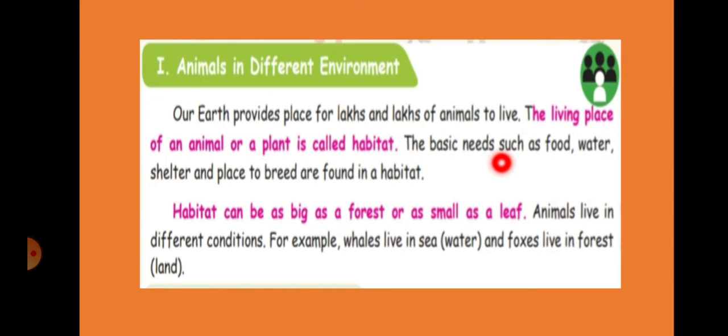In this habitat they will get the basic needs like food, water, shelter and a place to breed. The habitat can be as big as a forest or as small as a leaf. Animals live in different conditions. For example, whales live in the sea, that is water, and foxes live in the forest, that is land.